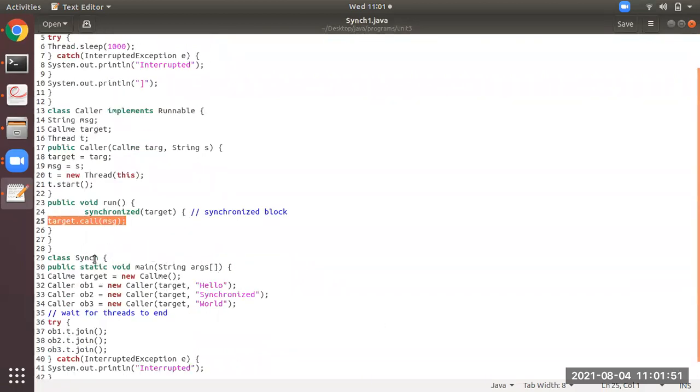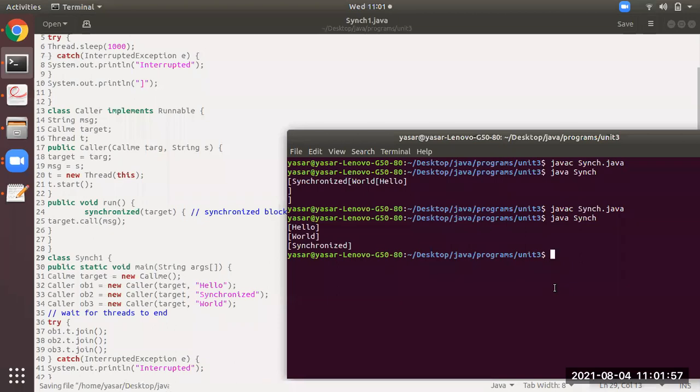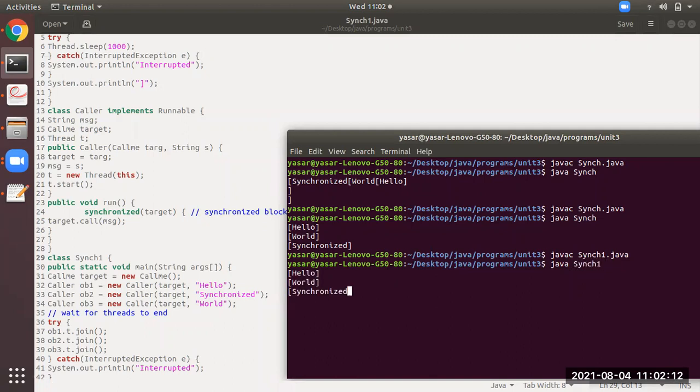So we will execute this program. The name I have given is sync1. So first compile it, sync1. You all observe here, students. Sync1 is compiled and it is going to run. See here. Okay, same output.